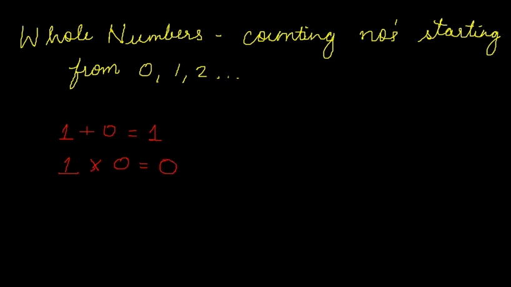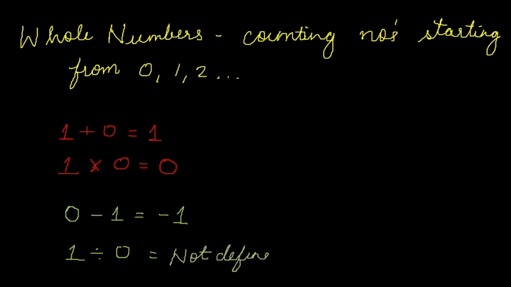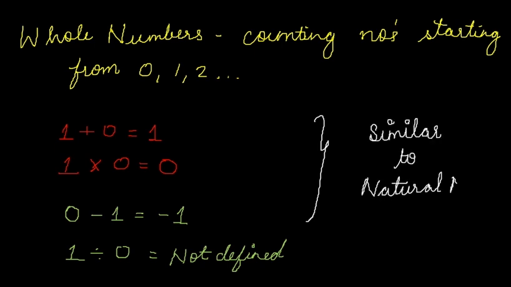But in the case of division or subtraction, for example 0 minus 1 doesn't yield a whole number. Minus 1 is not a whole number. In the case of division, 1 divided by 0, which is not defined, is also not a whole number. So the operations that are valid in natural numbers are similarly valid in whole numbers.